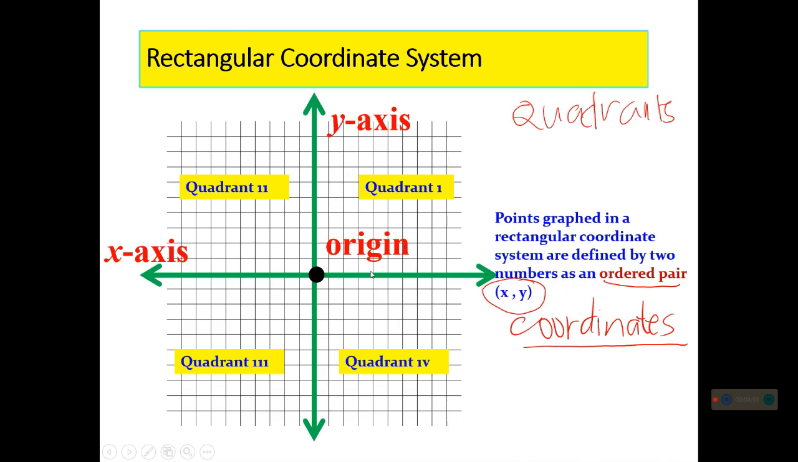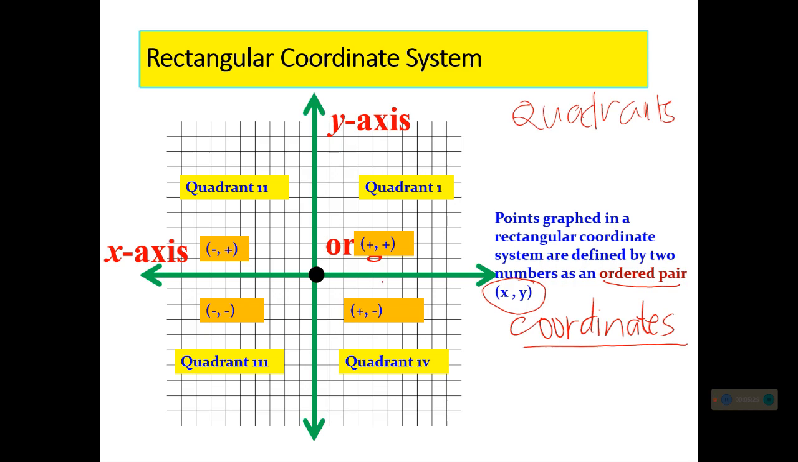we have to determine the signs of the points. On the first quadrant, we have positive x and positive y. On the second quadrant, we have negative x and positive y. On the third quadrant, we have both negative x and negative y. And on the fourth quadrant, we have positive x and negative y. Why do I say positive, positive, negative, positive?